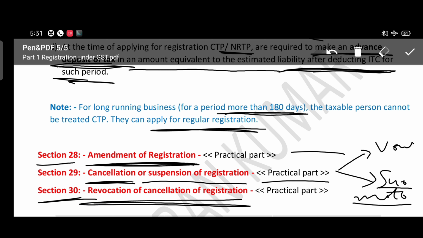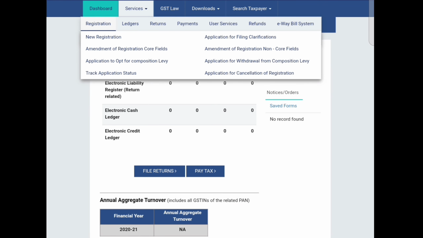Section 30 is relating to revocation of cancellation of registration, meaning you are requiring the cancelled GST number. I have already made a video on revocation of cancellation. I am just mentioning the same in the description. Please watch below. After registration, we can discuss amendment of registration.